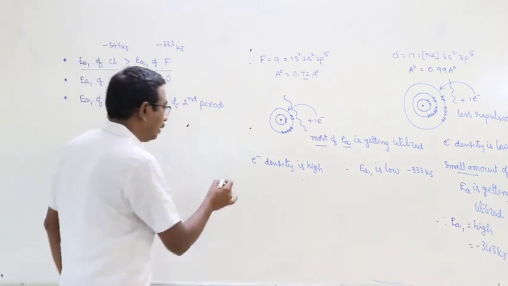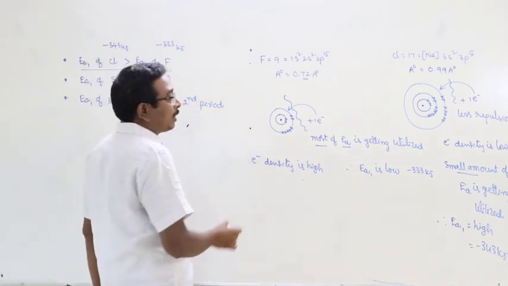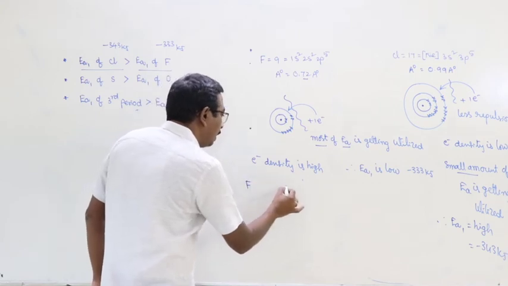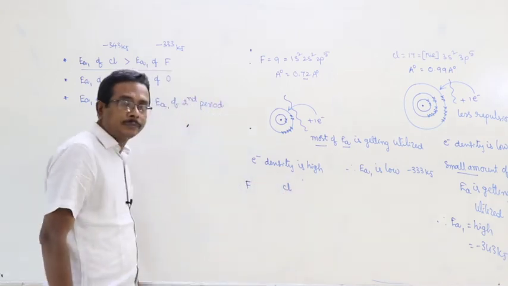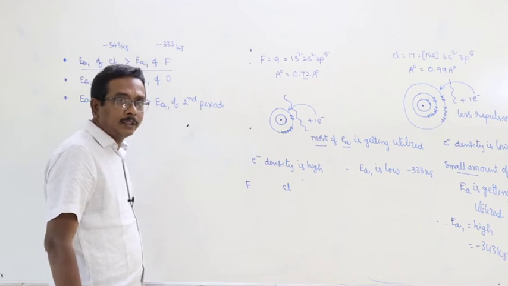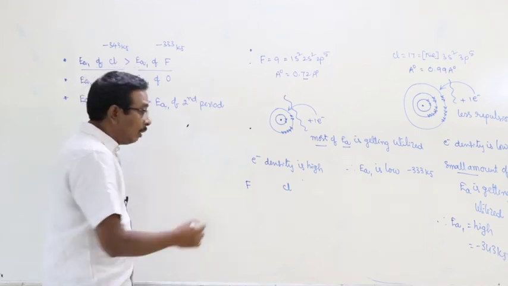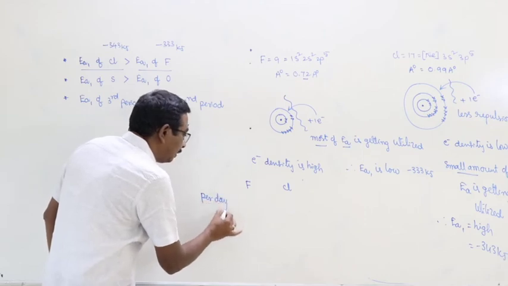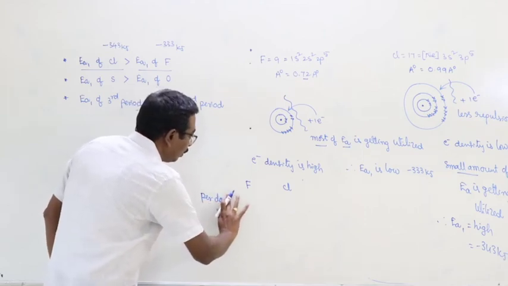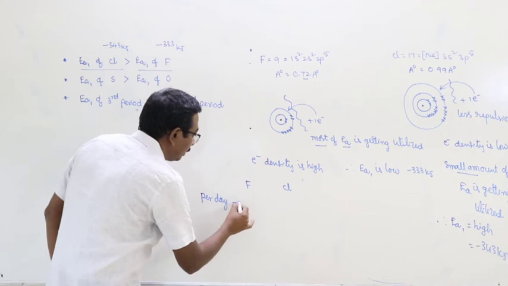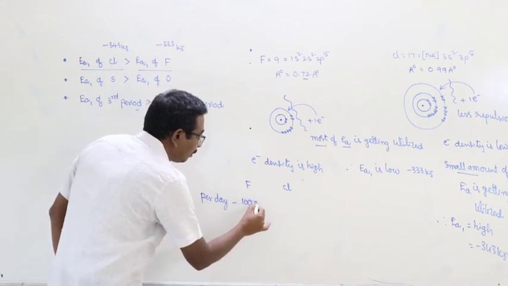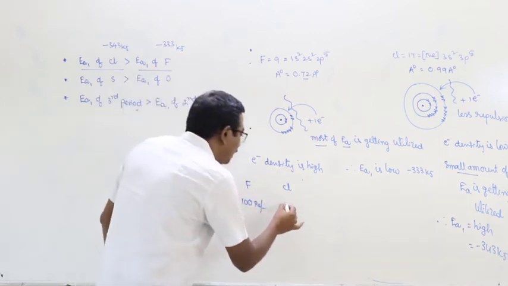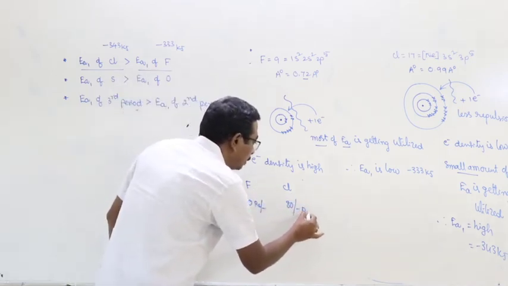Look here. Suppose there are two persons, one is fluorine and another one is chlorine. Fluorine earns 100 rupees per day and chlorine earns only 80 rupees per day.